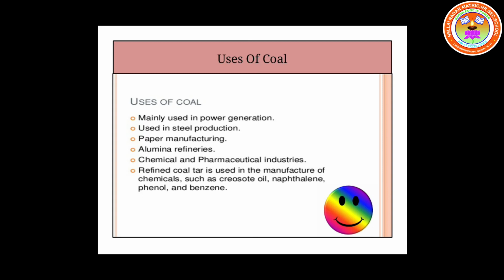It is used in alumina refineries. And mainly it is used as a reducing agent in various industries like iron and steel industries. It is also used in the making of lubricants, activated charcoal, waterproof dress. So these are some of the main uses of coal.